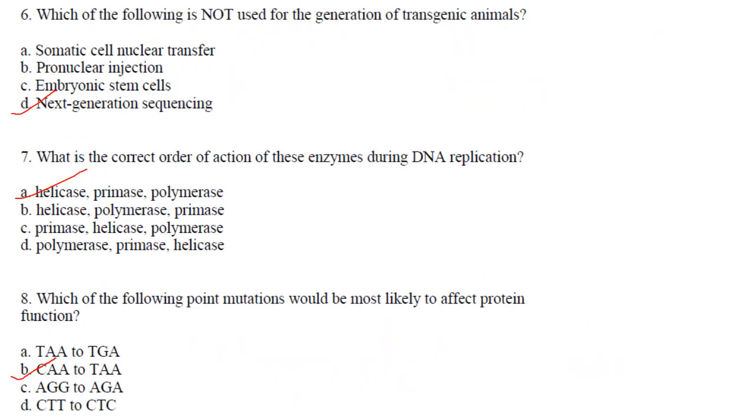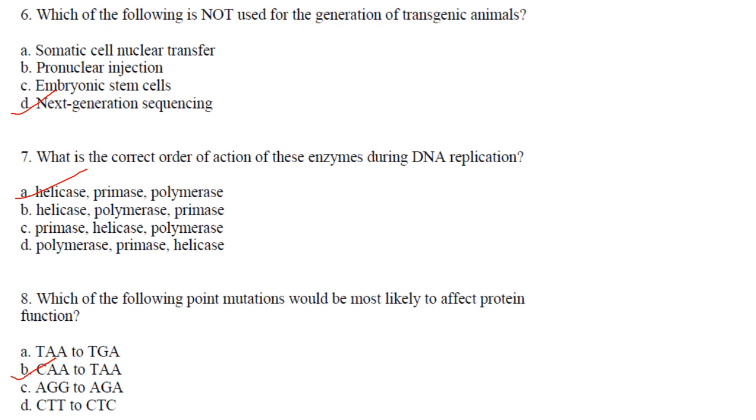Then next one. Which of the following is not used for the generation of transgenic animals? It is next generation sequencing. Answer is option D. What is the correct order of action of these enzymes during replication? Helicase, primase and polymerase. So it is helicase, then primase, then polymerase. Answer is option A.